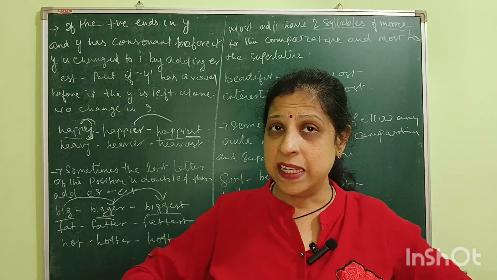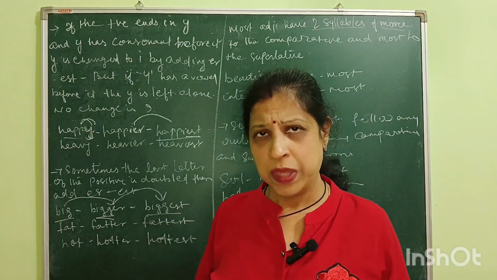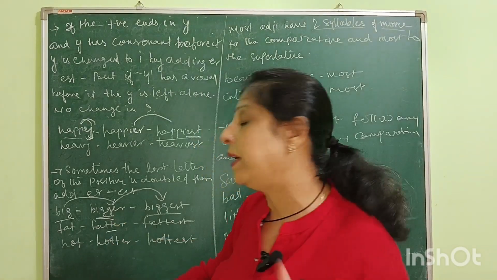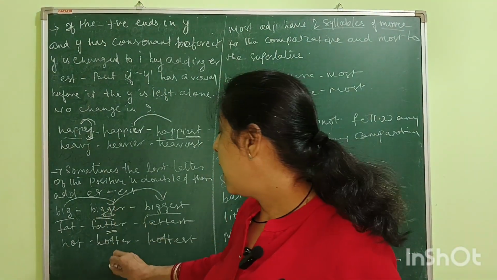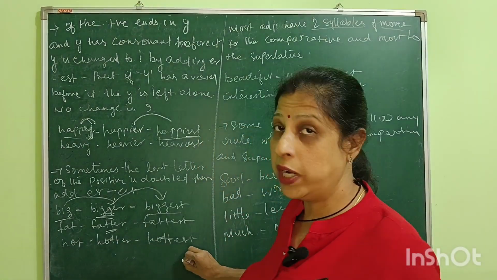Okay, fat, fatter, fattest. Because there the alphabet is doubled. There is a double T, there is a double G, and hot, hotter, hottest.